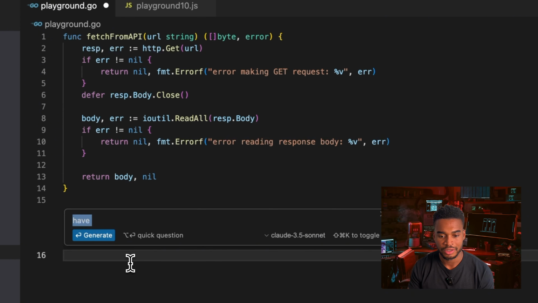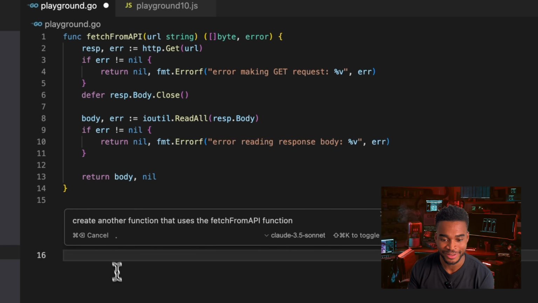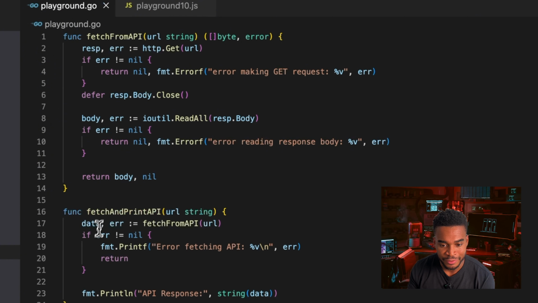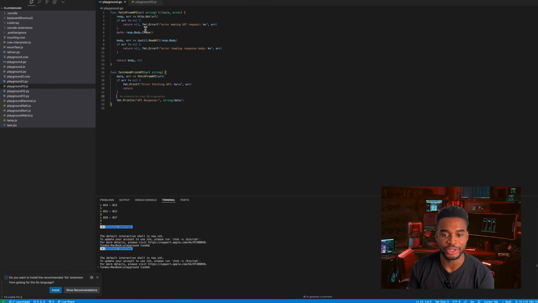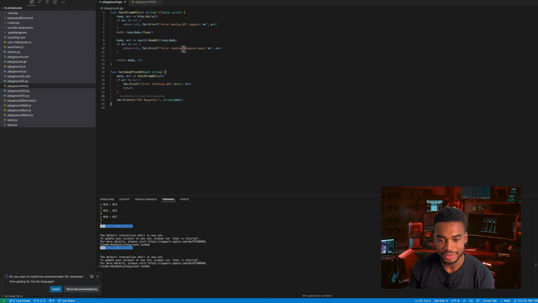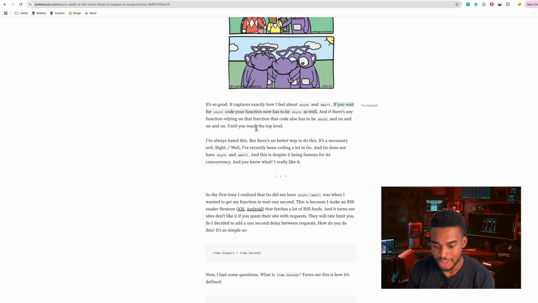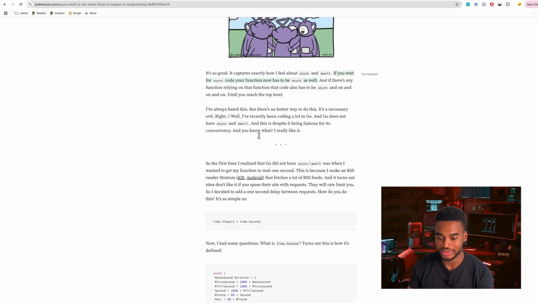Now, if I create another function that uses the fetch from API function. Keep in mind, I don't really know how to write Go, that's why I'm just using Cursor to write it. But you can see right here, if another function calls this, again, there's no await required. You can just call it right away. And this basically blocks until the function responds. And then you get your response and then you can do something with it. So I can see why it's a lot easier to use asynchronous functions in Go, but let's read on to see what else they say and how that might be fixed and what else they hate about it.